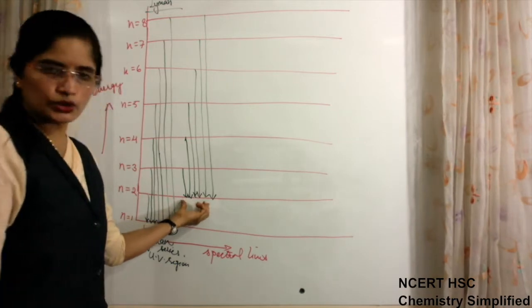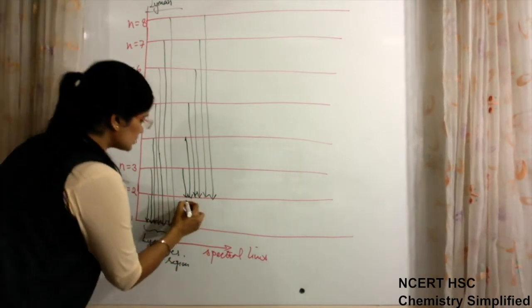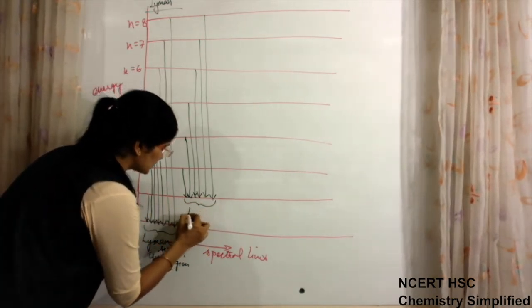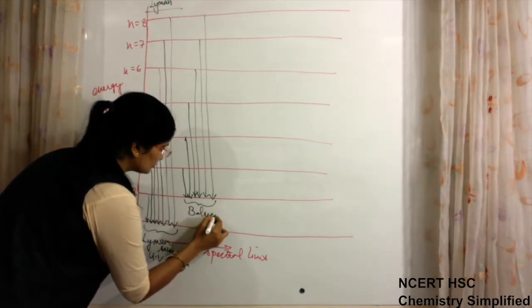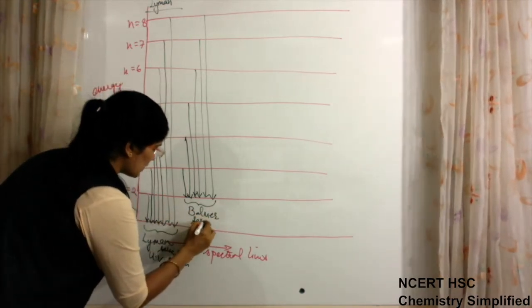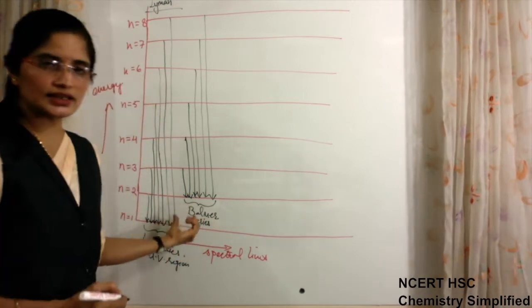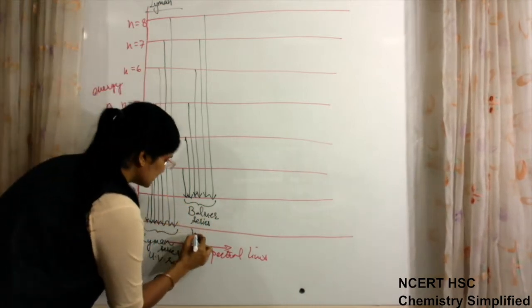This forms another group of spectral lines. This was observed by another scientist, Balmer. So this series is known as the Balmer series, and this series falls in the visible region.